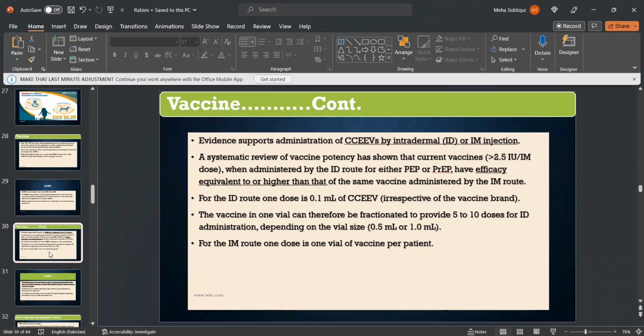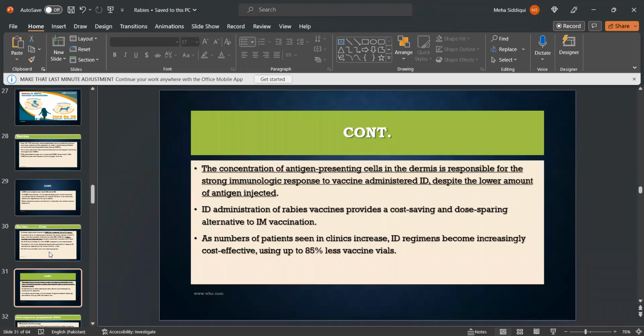For the intradermal route, one dose is 0.1 ml of CCVs. The vaccine in one vial can therefore be fractioned to provide 5 to 10 doses for intradermal administration, depending on the vial size. And for the IM route, one dose is 1 vial of vaccine per patient. The concentration of antigen-presenting cells in the dermis is responsible for the strong immunologic response to vaccine administered intradermally, despite the lower amount of antigen injected. Intradermal administration of rabies vaccine provides a cost-saving and dose-sparing alternative to IM vaccination. As the number of patients seen in clinics increases, intradermal regimens become increasingly cost-effective, using up to 85% fewer vaccine vials.